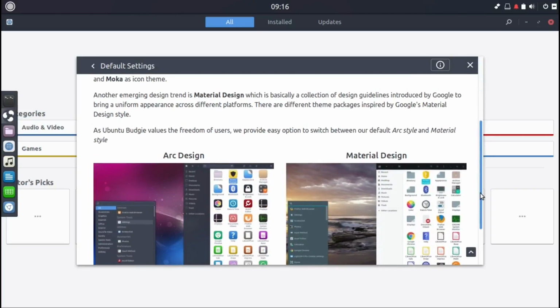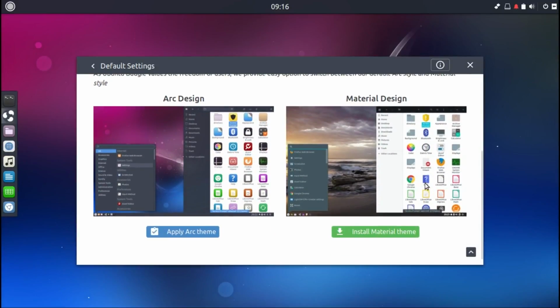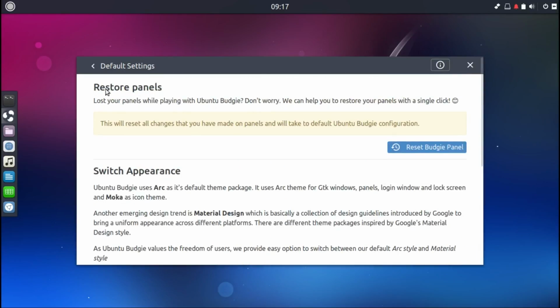Now you can switch the appearance. I tried twice already, three times already, to install the material theme. It doesn't work yet. The Arc theme is beautiful, and it's already pre-installed, but this one, not yet. Maybe it's just my hardware, I don't know, but it doesn't work for me yet. So you can have a look on your system and please let me know.